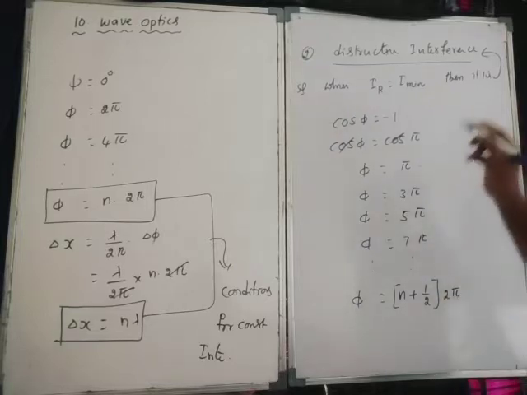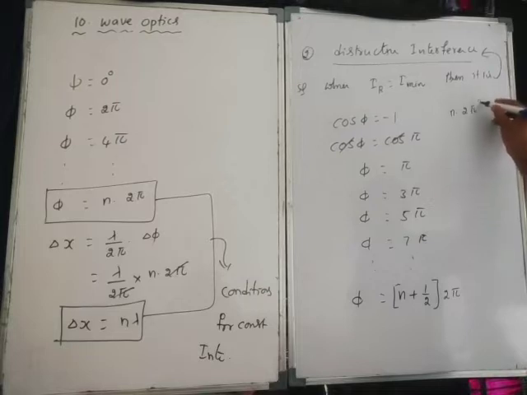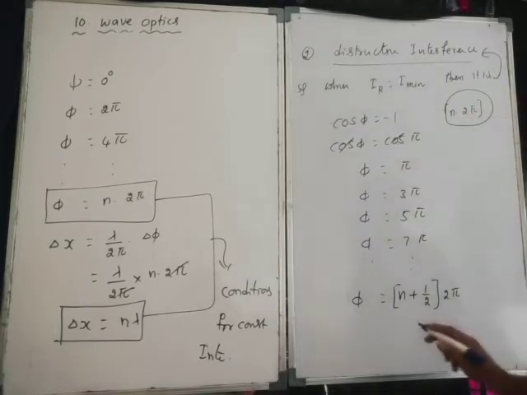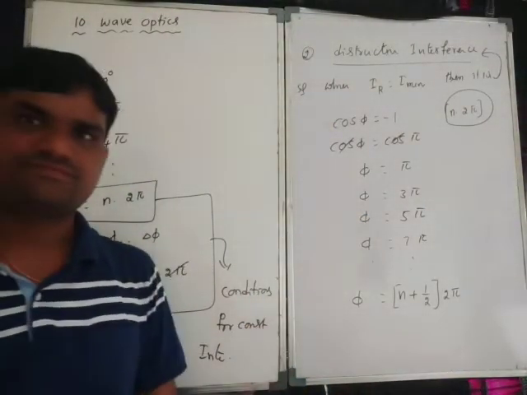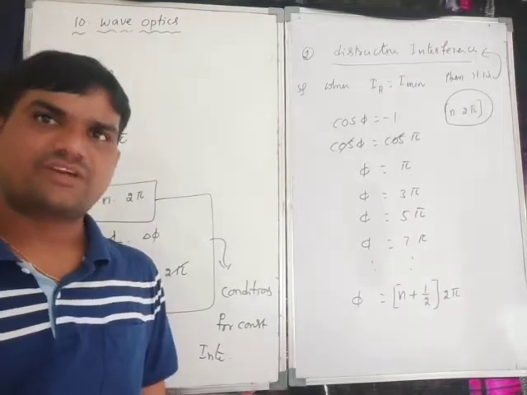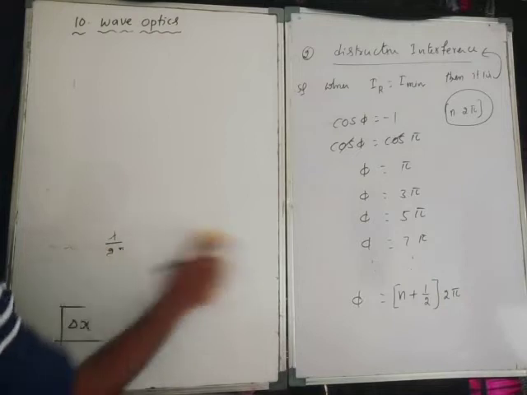For constructive, it is n into 2 pi. For destructive, n plus 1 by 2 into 2 pi. Same condition. Okay. Right. Then path difference.